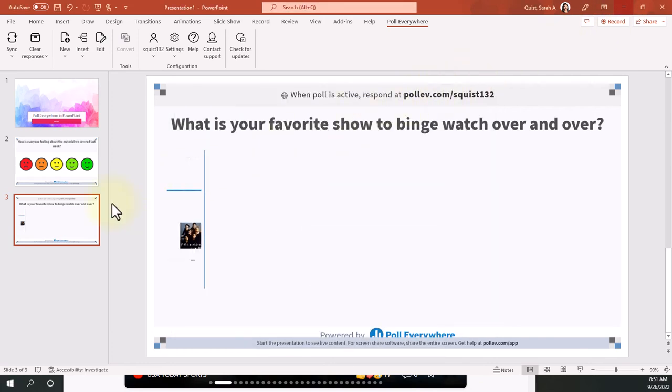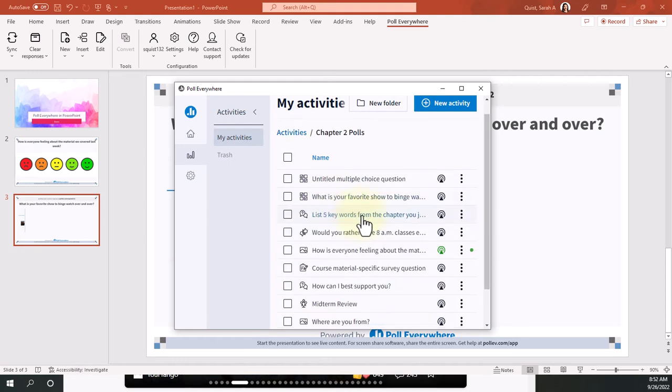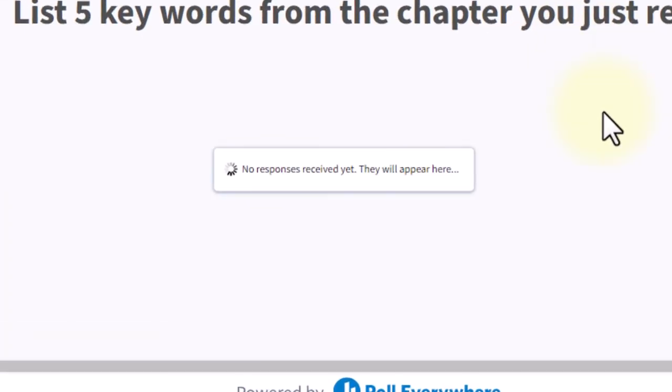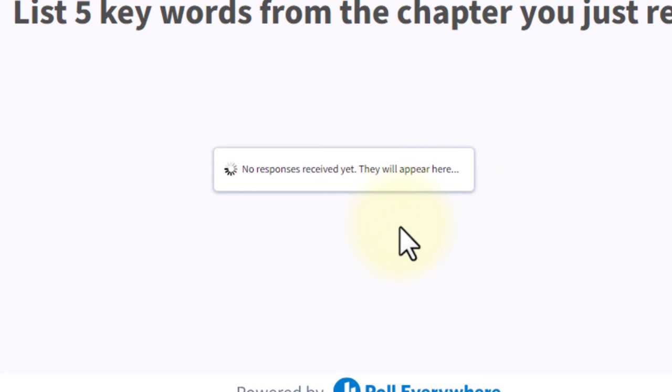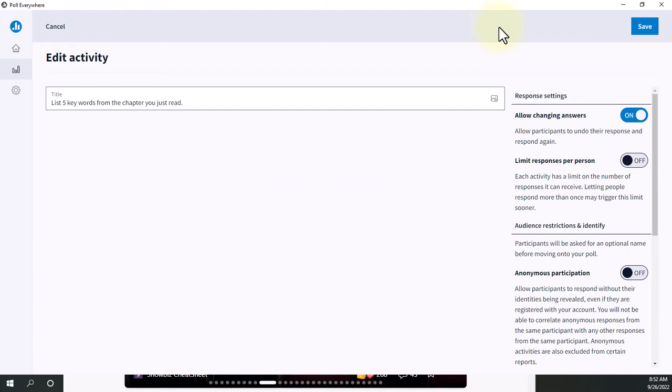And now if I go back to my PowerPoint, I see that that is in there as well. Let's add one more poll, and we'll go with a word cloud. So you'll notice when you have some polling questions, you'll have this kind of buffering thing that says no response received yet, and that's just simply because you haven't deployed the question. And once students start responding, this little pop-up will disappear. So again, you can go in to edit your response settings as well as the question.